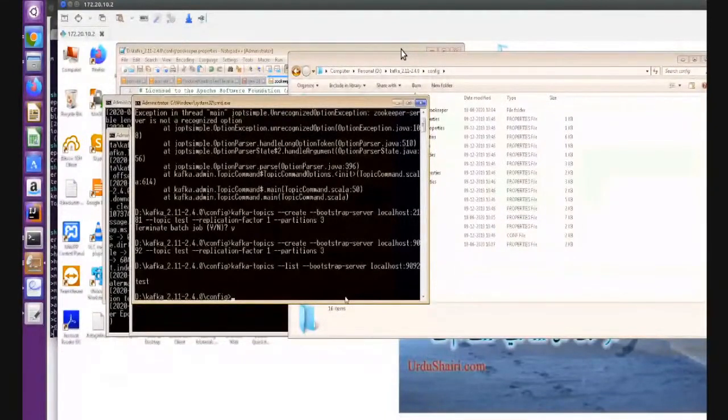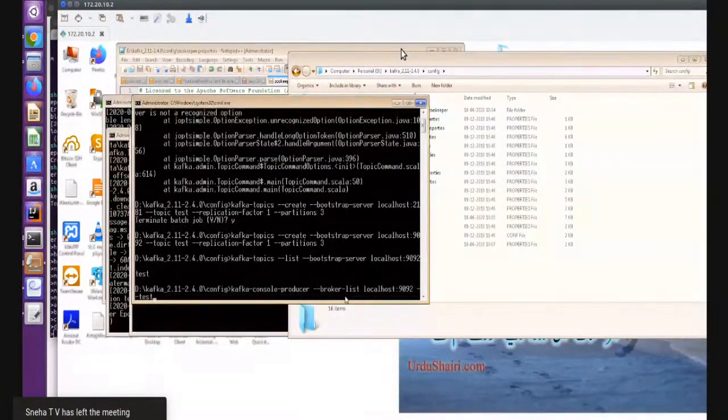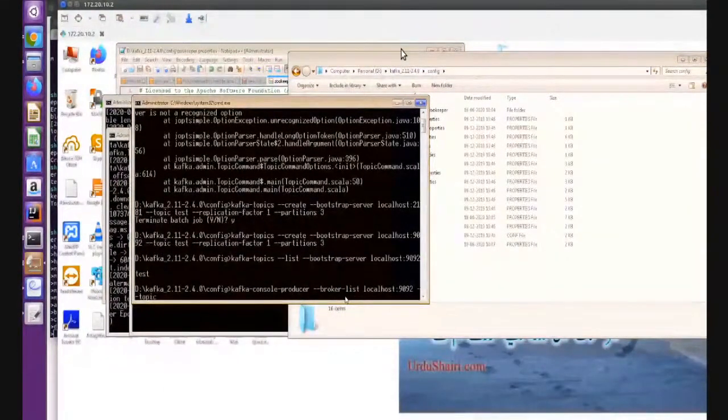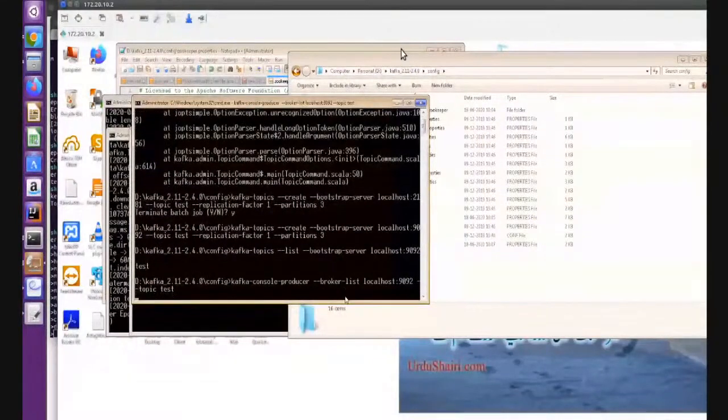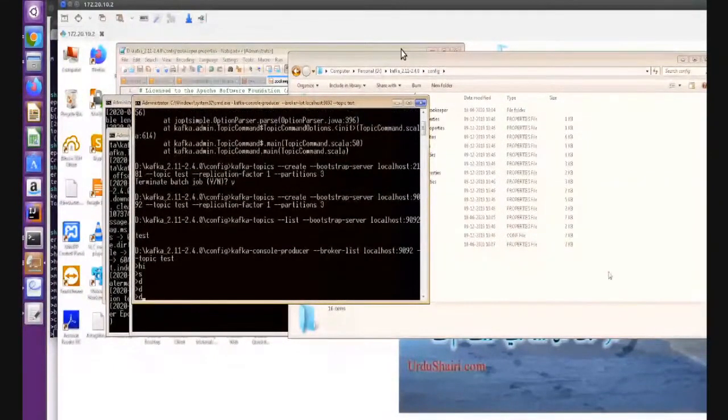If you want to produce data, use the Kafka console producer with --broker-list localhost:9092 and --topic test, the topic name. Then I can produce like this.